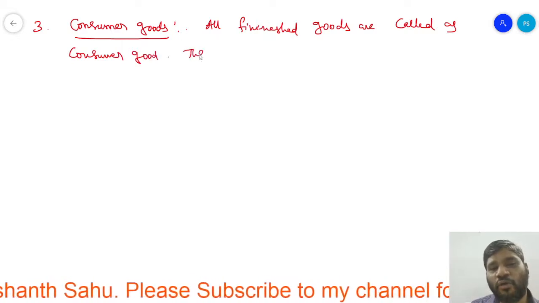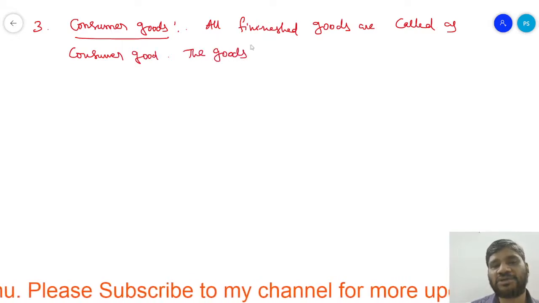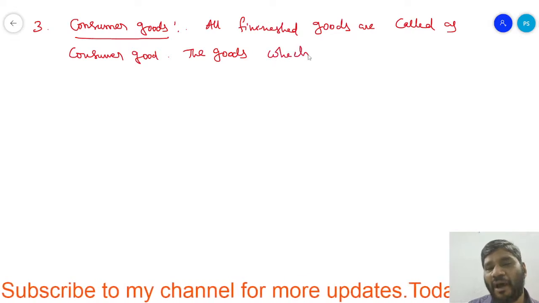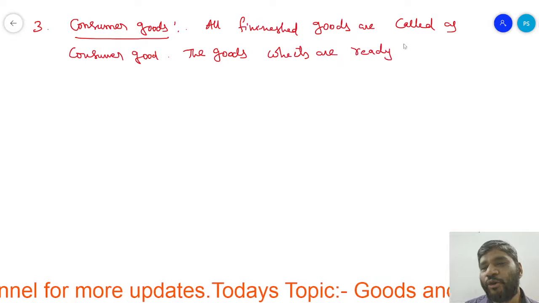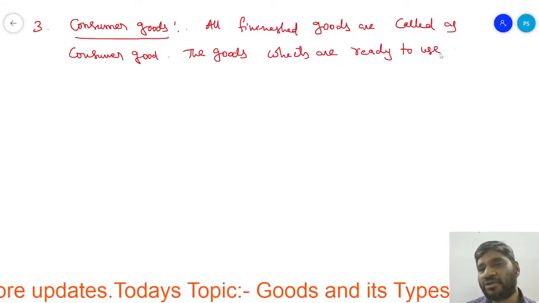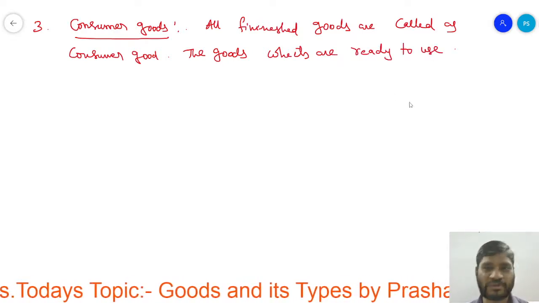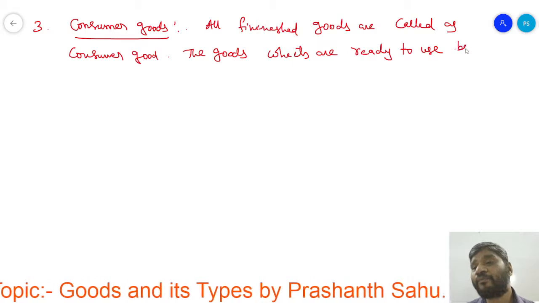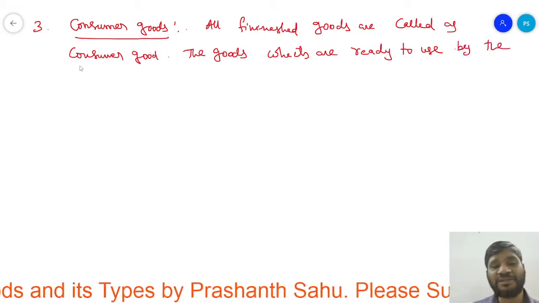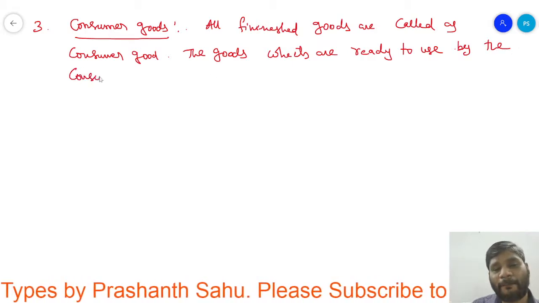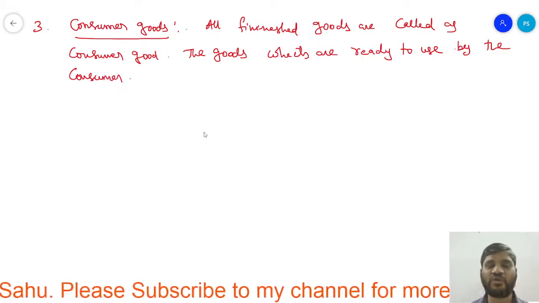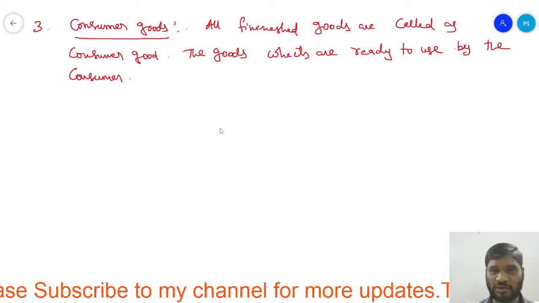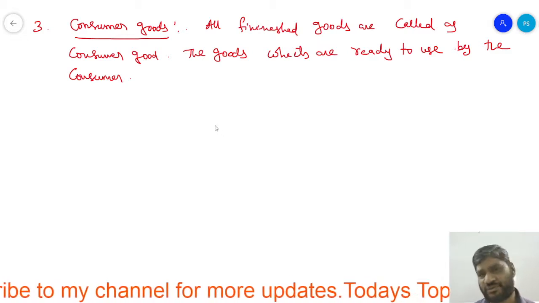That means the goods which are ready to use by the consumer. That is what we used to call consumer goods. These goods are ready to use.